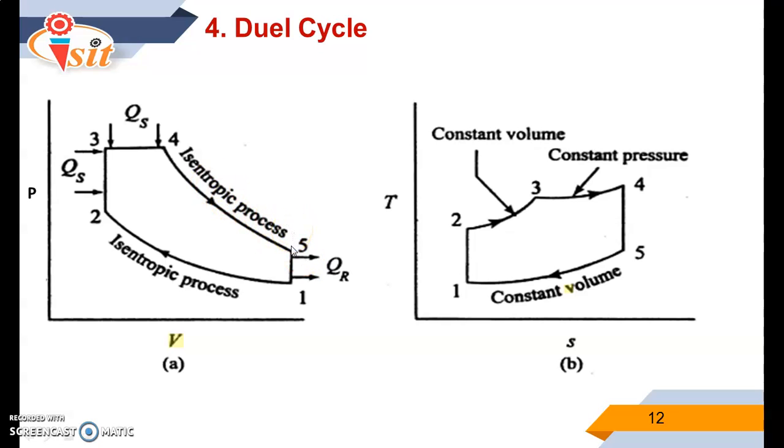And finally, in the exhaust stroke, whatever burnt gases are there go out to the atmosphere, represented by 5-1. So there are a total of 5 processes in case of the dual cycle. 1-2 indicates isentropic compression, 2-3 constant volume heat addition, 3-4 constant pressure heat addition, 4-5 isentropic expansion process, 5-1 indicates heat rejection at constant volume. So this is the representation of the PV and TS of the dual cycle.